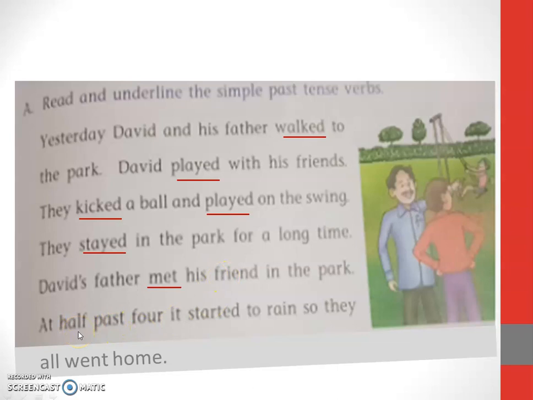And at 4:30 it started to rain. So started, here started to rain, so they all went home. Went, this is also different, this is also irregular because we won't add ed, we will change the spelling. For go it is went, for meet it is met. So like that, we'll have to check and practice the spellings when it is in irregular form.